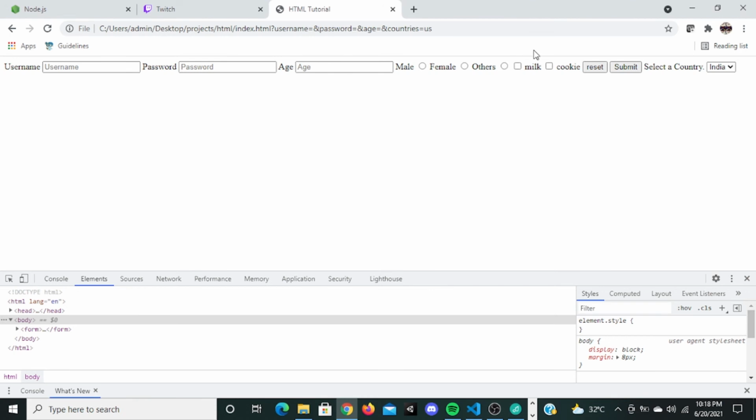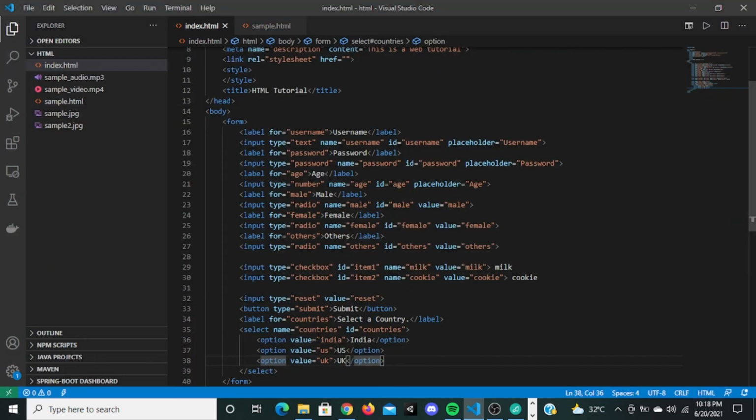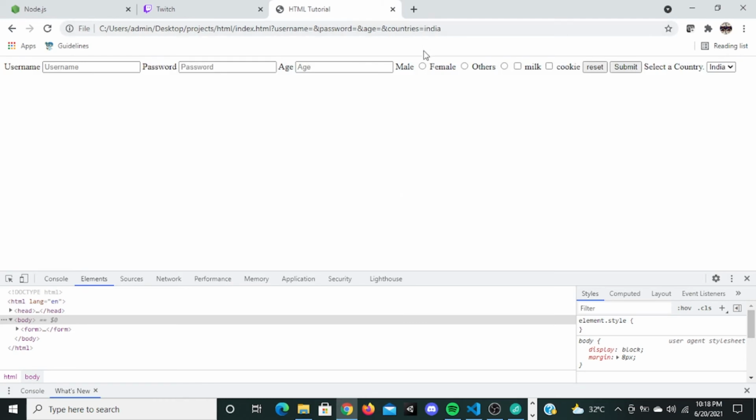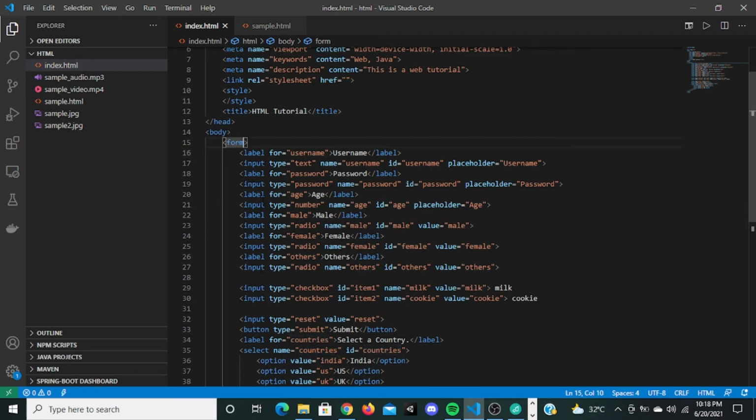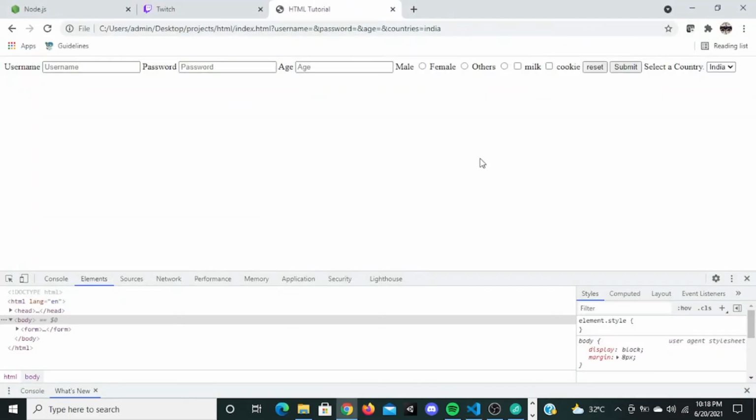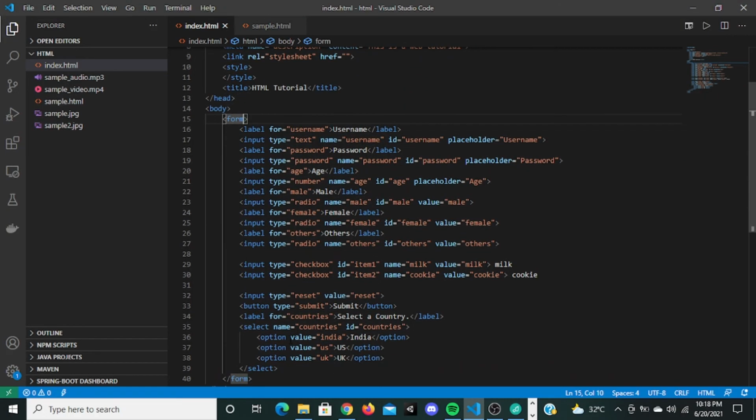Okay, if I click India, I'm going to submit, it's going to change to India. So this is the purpose of this name. With this name, it's going to submit it to the backend, or the website that you're going to give here, the action that you're going to give here. So this is the purpose of select.